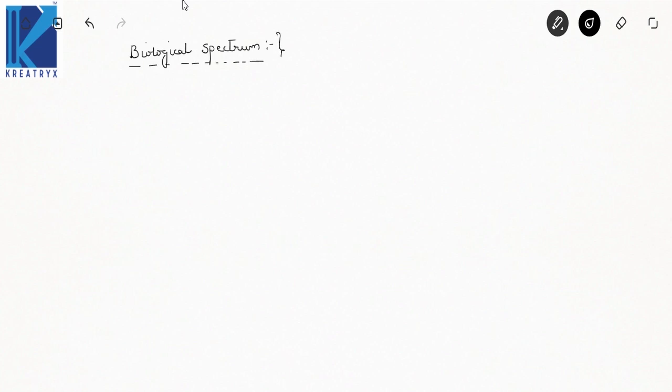Now what is the exact definition of this? Biological spectrum consists of living organisms, and they are divided into three domains which are coexisting across various levels of biological organization. These are nothing but bacteria, archaea, and eukaryota.